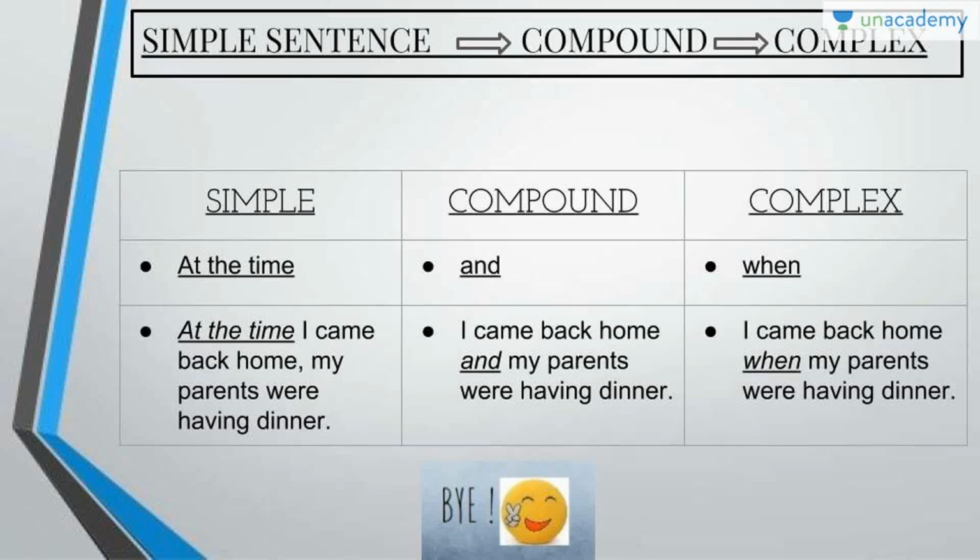Now the last one, at the time. If we have at the time used in a simple sentence, we will change it to and, and we will replace it with when if it is a complex. How? At the time I came back home, my parents were having dinner. We have at the time and we have this simple sentence. I came back home and my parents were having dinner, right? So this becomes a compound. Next is I came back home when my parents were having dinner. So my parents were having dinner and I came back home. We have connected it with when and it becomes a complex sentence.